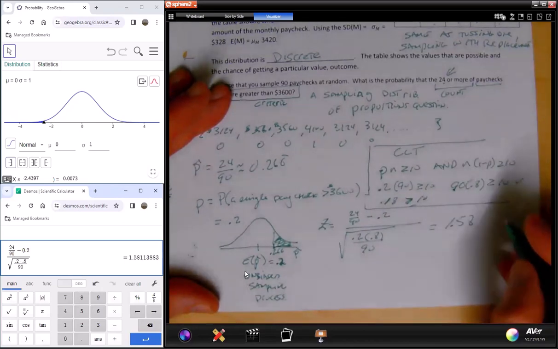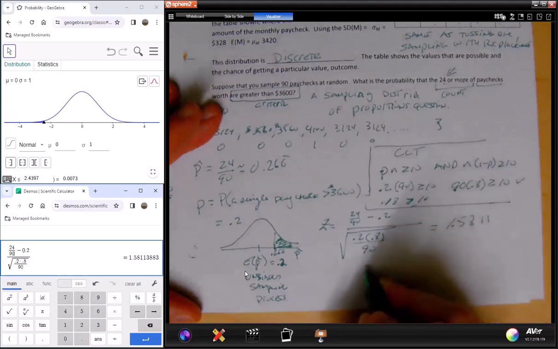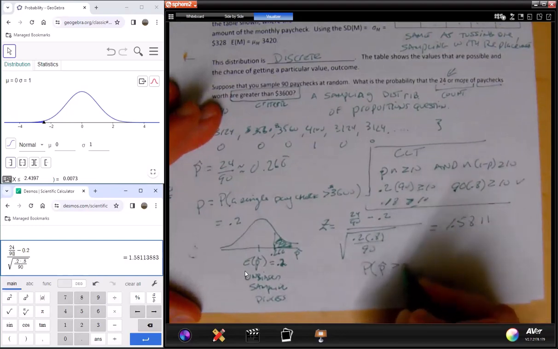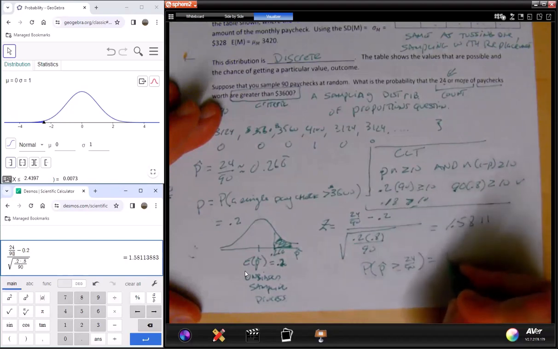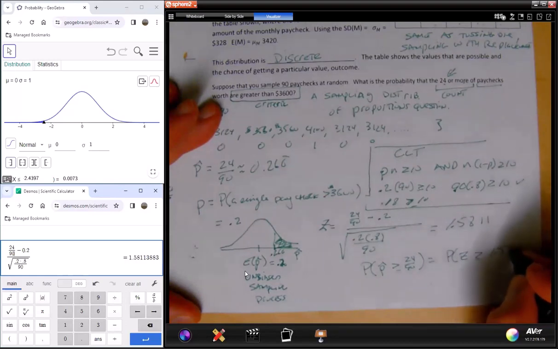Notice now this is getting somewhere in between the usual and the unusual. We're now moving in a direction towards the unusual. How unusual is it? Let's find out. So a p-hat value of 24 over 90 or greater is equivalent to a z-score of 1.5811 or greater.